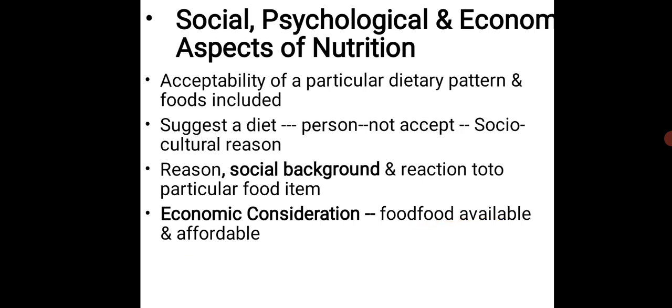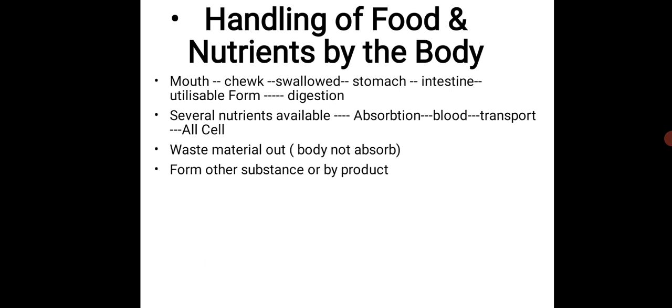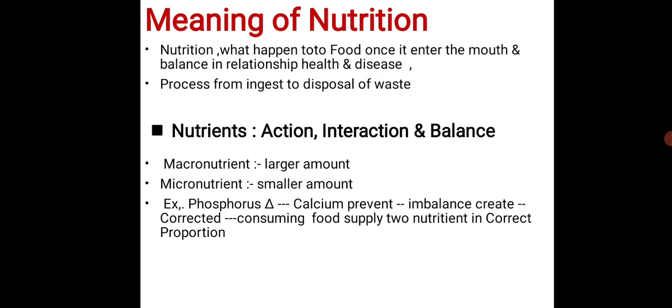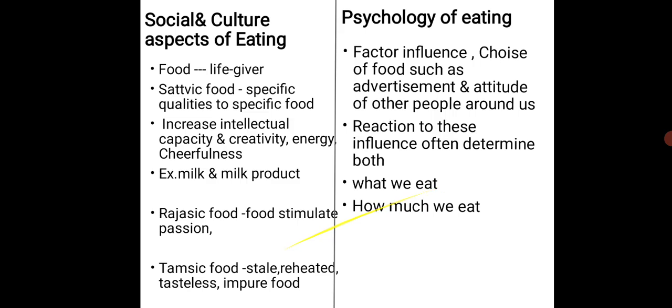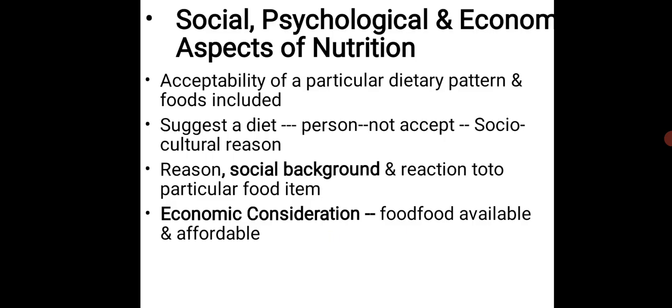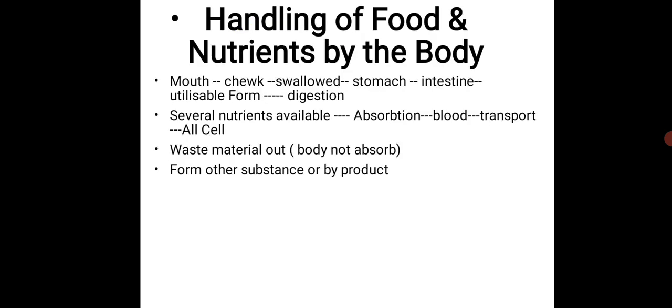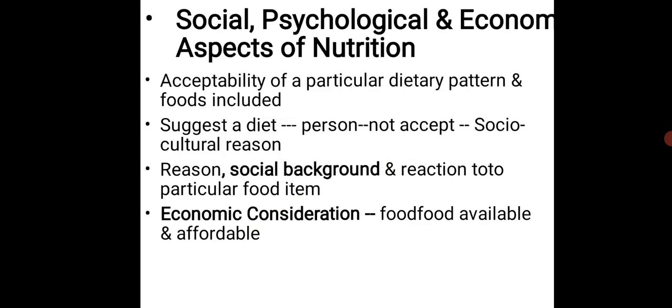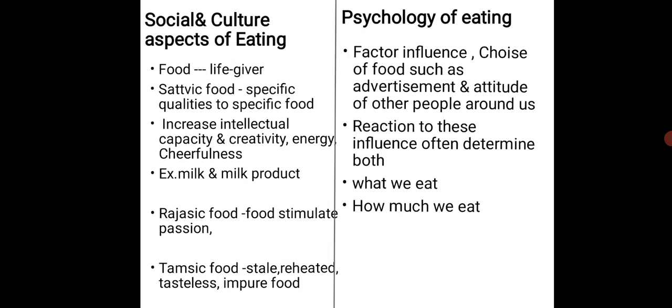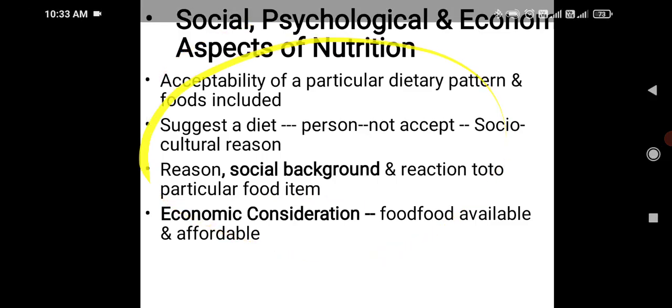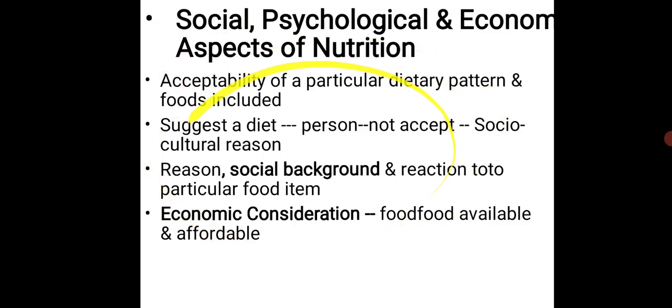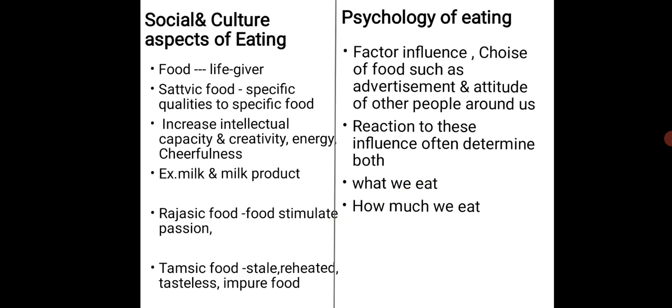So, whatever happens to that food, if the food is available and affordable, then the next point is an in-depth look at all these social, cultural and physiological aspects. The first is the social cultural aspect of eating. This whole slide just gives you an idea. Now we discuss in depth.